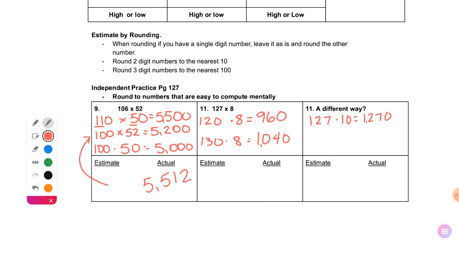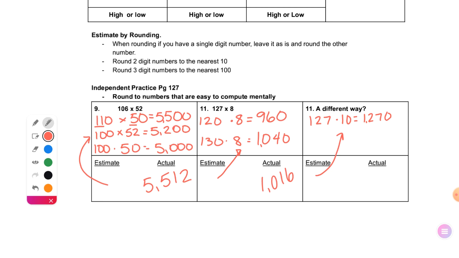Okay, the actual, let's check and compare it. 127 times 8, 1016. So our estimates are up here. 1016. Why is our 130 times 8 over the actual?